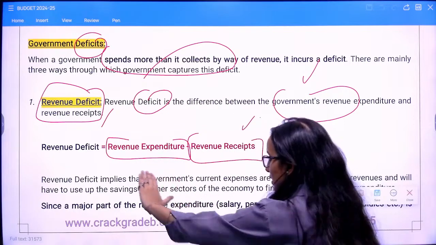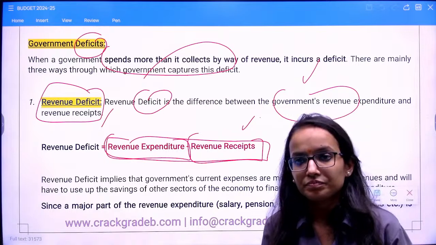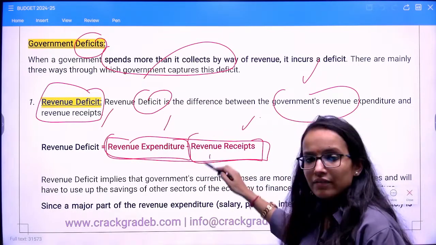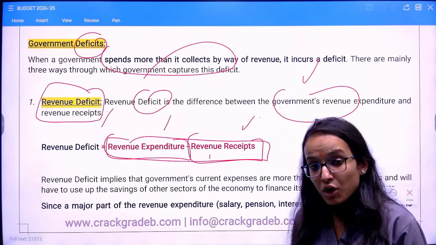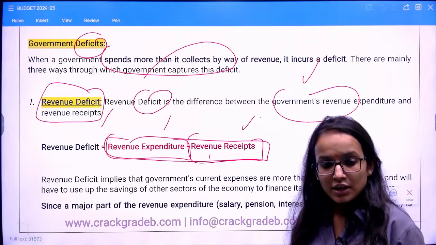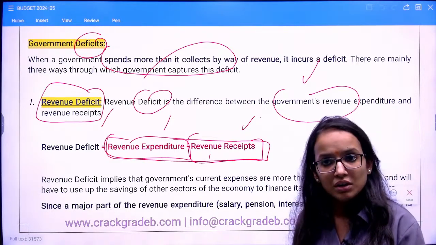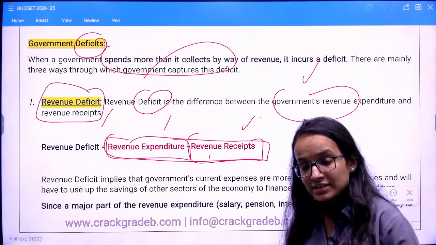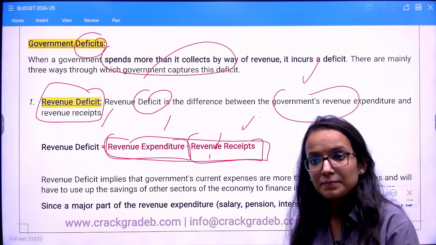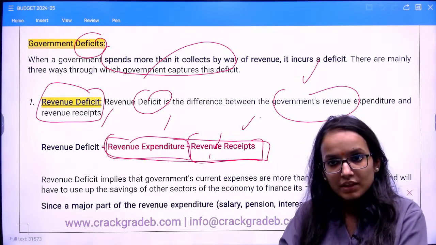Yes. So when we say that revenue deficit is revenue expenditure minus revenue receipts, it means what? You have an excess of revenue expenditure over revenue receipts. What is revenue expenditure? That for which no asset is being created. You are just paying out, say, salaries. You are just managing the day-to-day operations of ministries, departments and all. So you are not creating any asset. So if such expenditure exceeds your revenue receipts, that excess of expenditure will again be financed by borrowing.